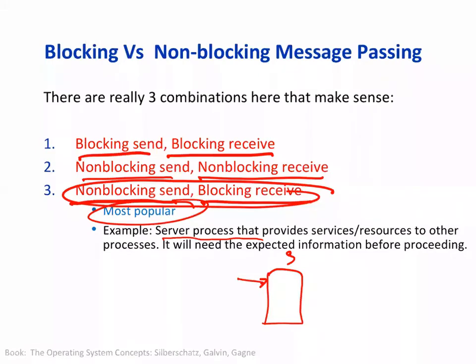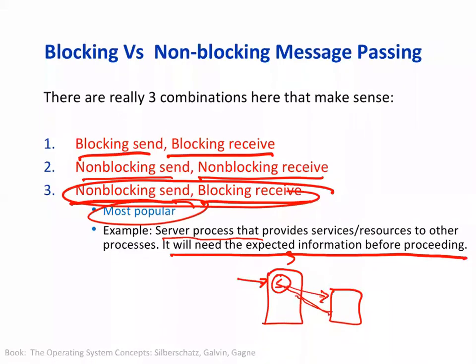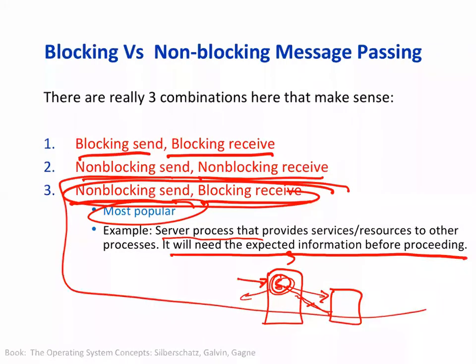Then it will need information, and let's assume the server process has to get information from a database or somewhere. Until this information is available, this server process will be blocked. Only when it's received will it send it onwards, right? So many protocols use non-blocking send and blocking receive.